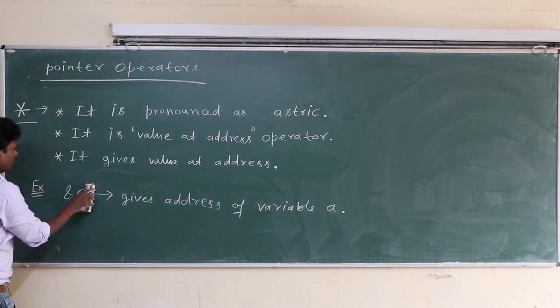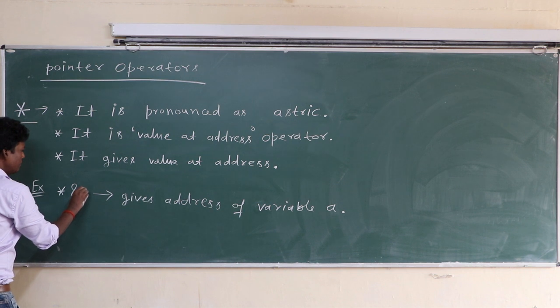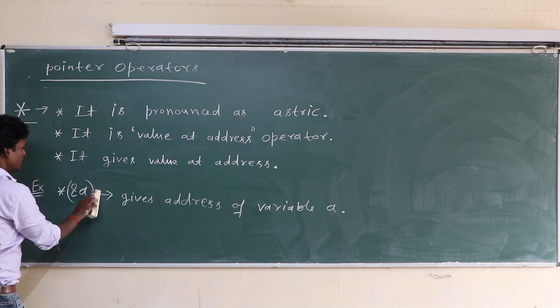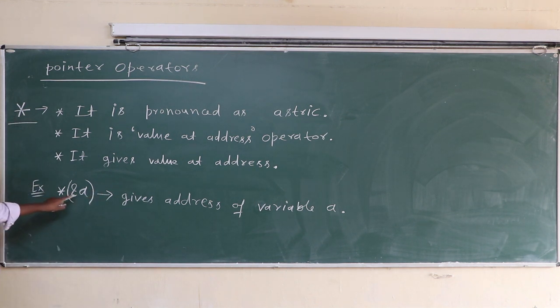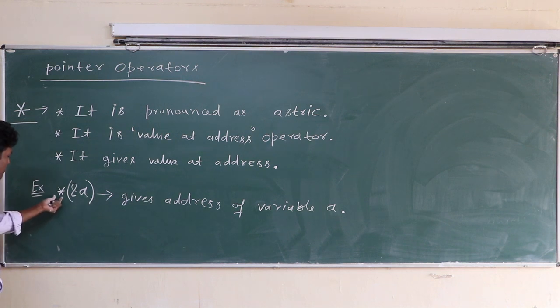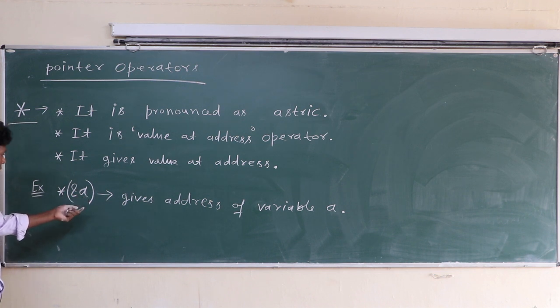Okay, asterisk ampersand a. Class, here asterisk ampersand a. Ampersand gives the address of a and asterisk gives the value at this address.